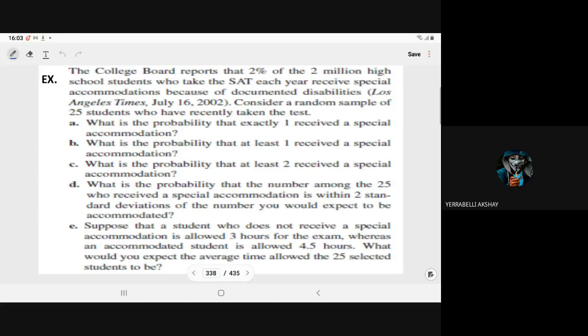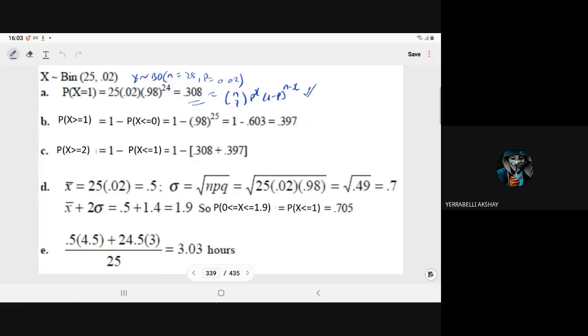And in part C, what is the probability that at least two received a special accommodation? At least two, so probability X greater than or equal to 2. So 1 minus probability of X less than or equal to 1. That is 1 minus the sum of probability of X equal to 0 plus probability of X equal to 1. If you determine this, you will get the required probability. So here we have the value.